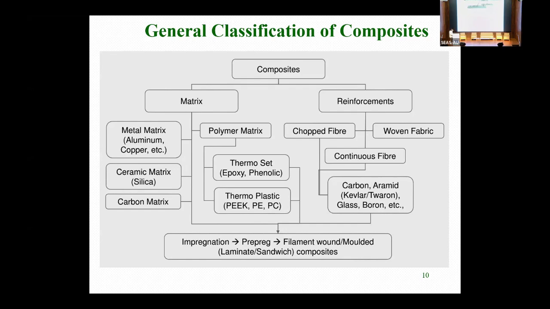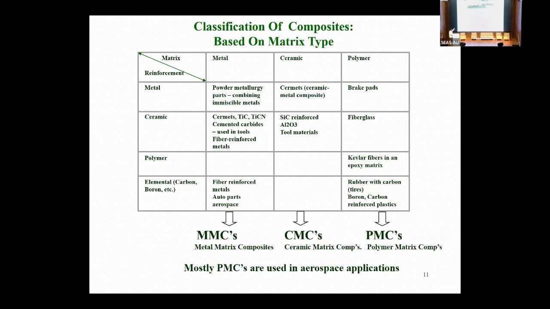Composite reinforcement and matrices: metal matrix, ceramic, carbon matrix, and polymer, in thermoplastic and thermoset. We have also had some discussion on that. But especially in space, we are mostly using thermosets, because in space the properties should not change with the environmental conditions. Again, that classification we have put: metal matrix composite, ceramics, and polymer matrix.